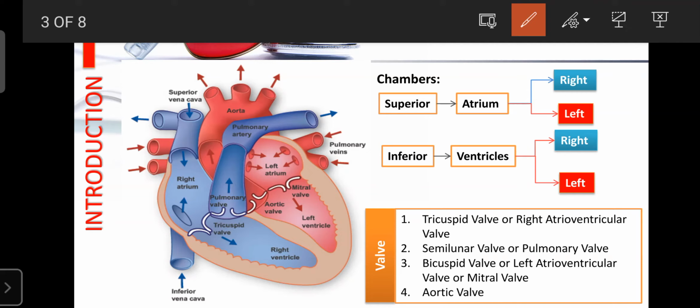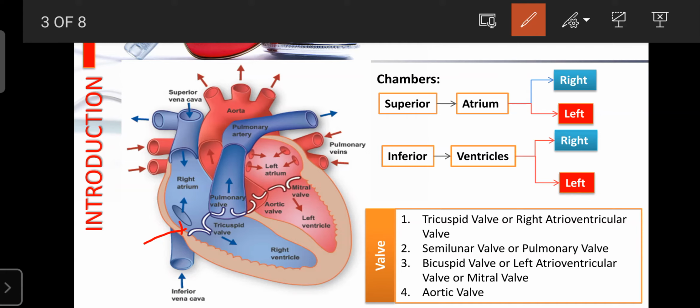That is the location of the tricuspid valve. It is present between the right atrium and the right ventricle. This valve, or gate, controls the entry of blood from the right atrium to the right ventricle. When the right ventricle is completely filled, the tricuspid valve automatically closes, and then it prevents the entry of blood from the right atrium to the right ventricle.